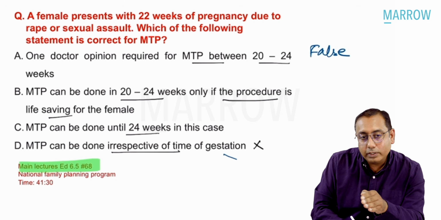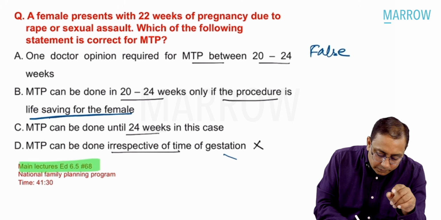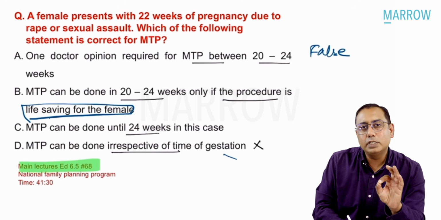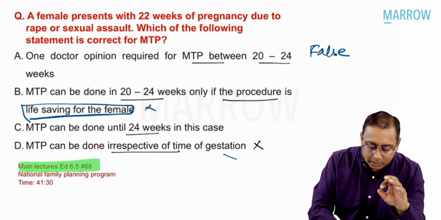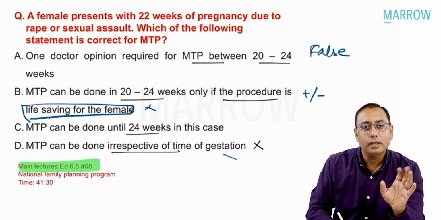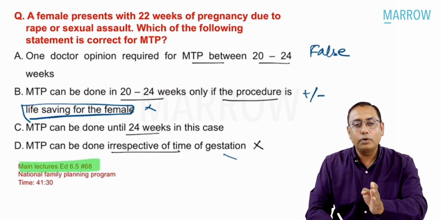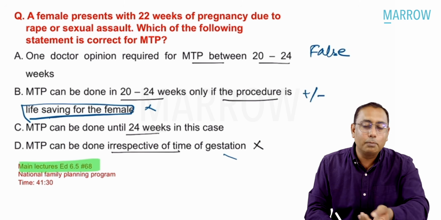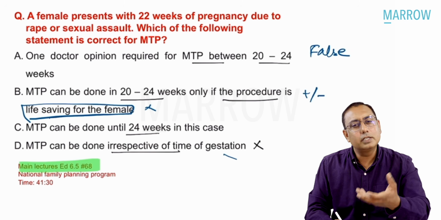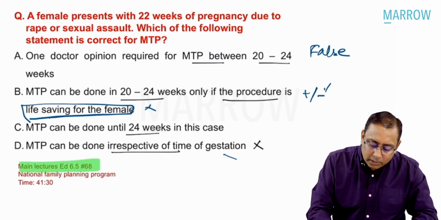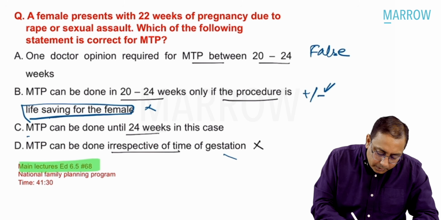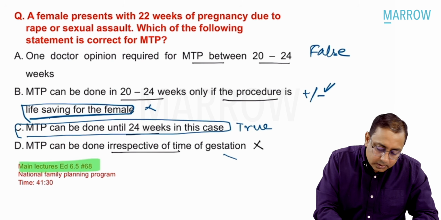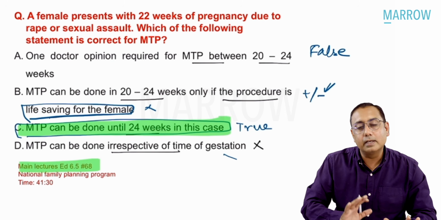MTP can be done in 20 to 24 weeks if the procedure is life-saving to the female. No, 20 to 24 weeks only if the procedure is life-saving to the female is a plus or minus answer. Because MTP can also be done from 20 to 24 weeks in case of fetal anomalies, in case of change in marital status and other things. So this is also kind of a false answer. MTP can be done up till 24 weeks in this case is the only correct answer. I would like to mark option C as the best possible.